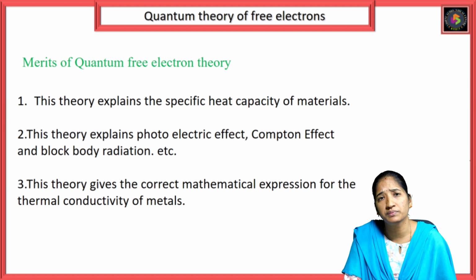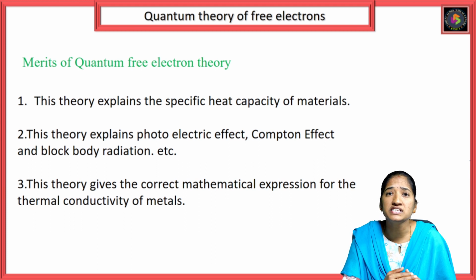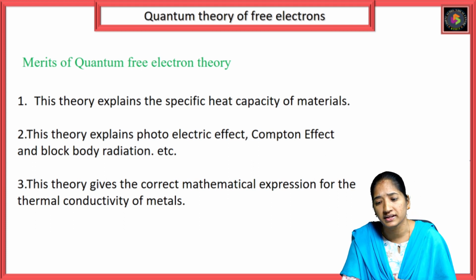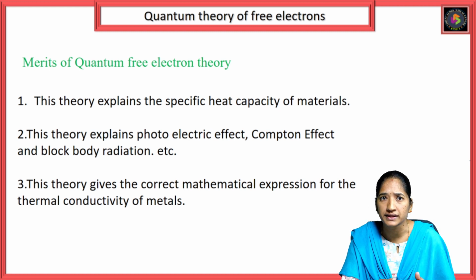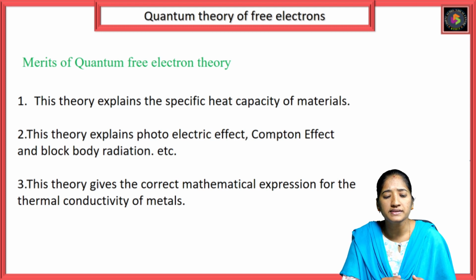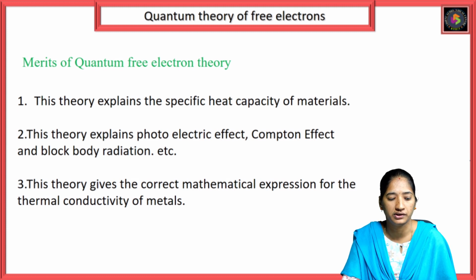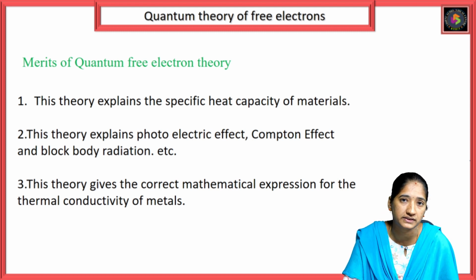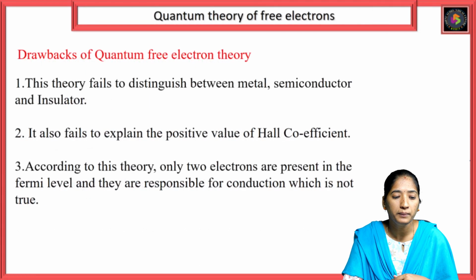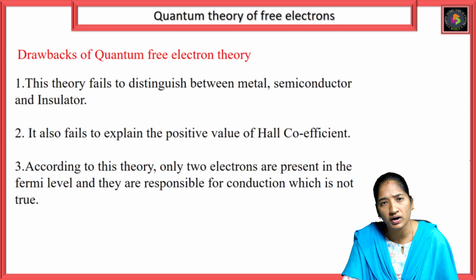What are the merits of the quantum free electron theory? This theory explains the specific heat capacity of materials. The second merit is that this theory explains the photoelectric effect, Compton effect and black body radiation. And this theory gives the correct mathematical expression for the thermal conductivity of metals.